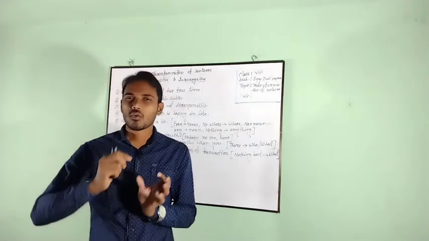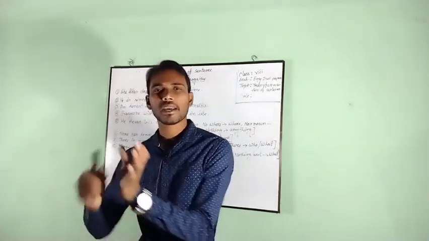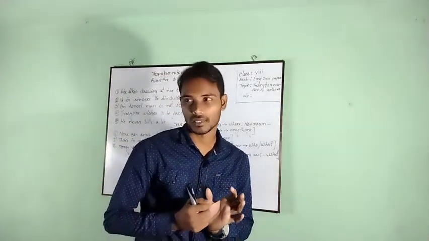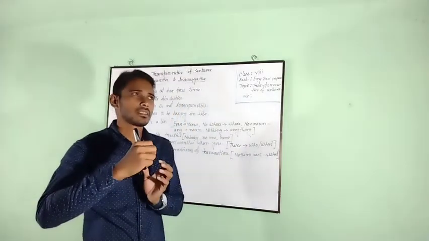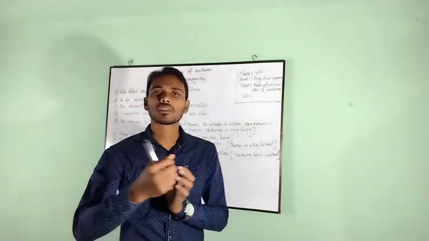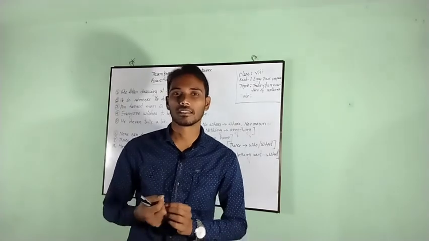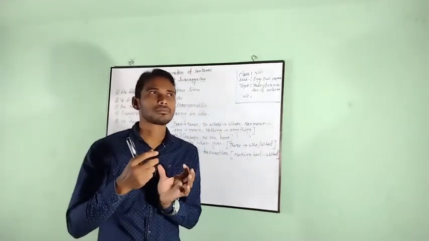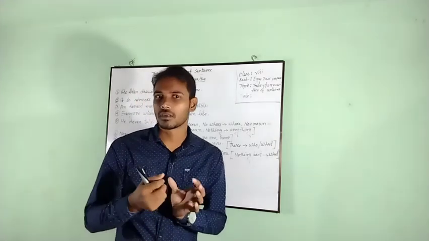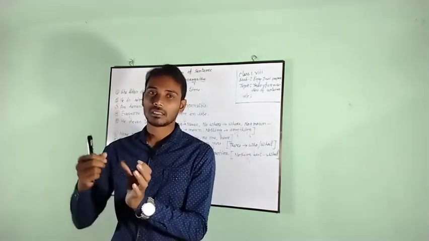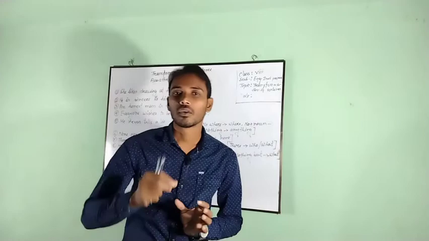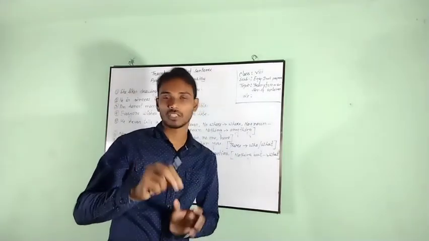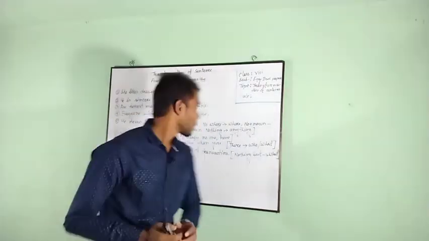After that, where can we put do or does? It is mainly dependent on the subject of the sentence. That means, if the subject is in the third person singular number, we have to put does, otherwise do. Clear?